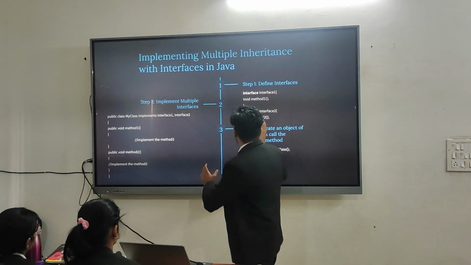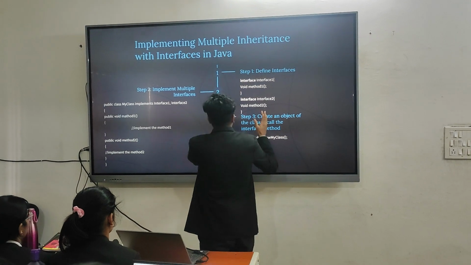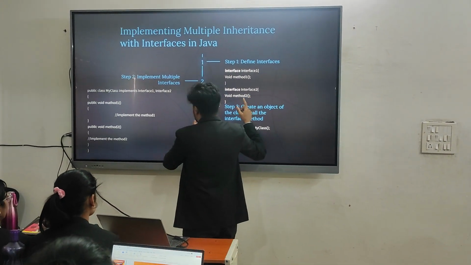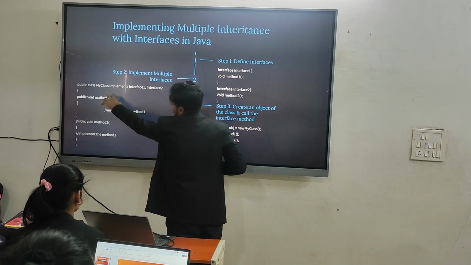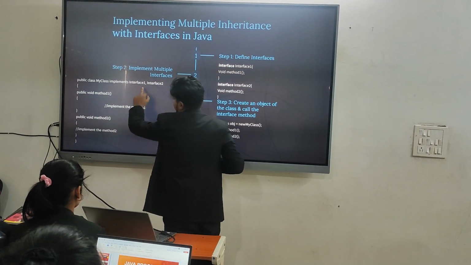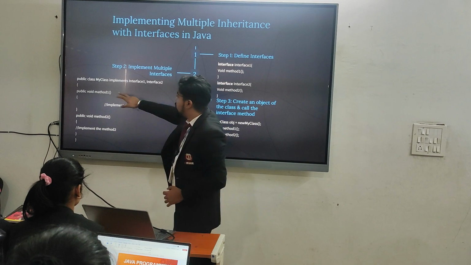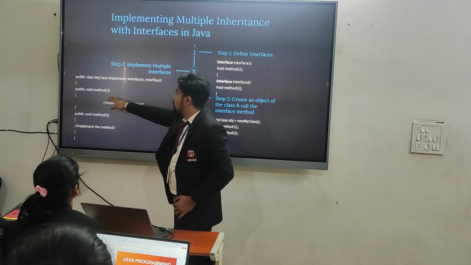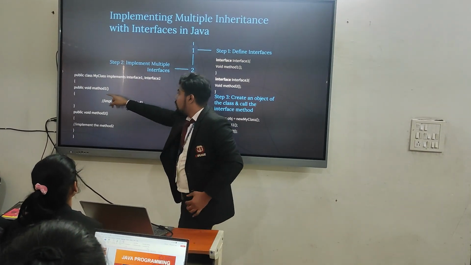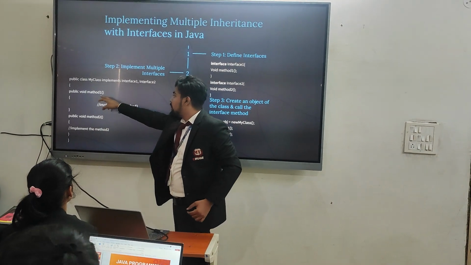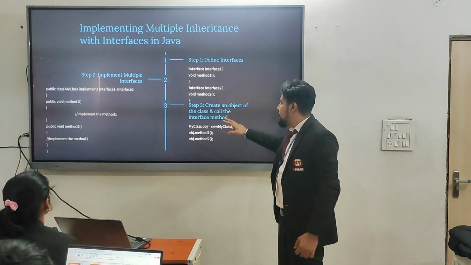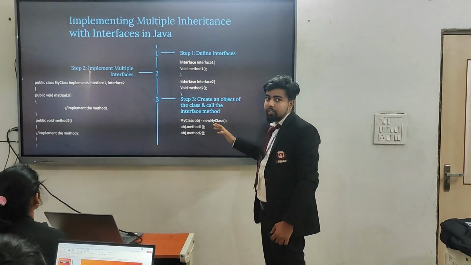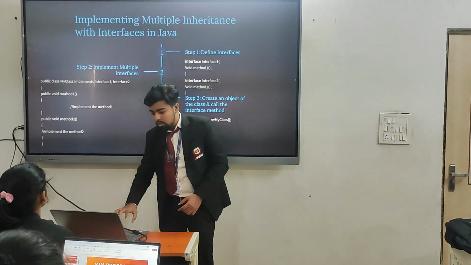We have to implement these two interfaces in this class by using the implements keyword and providing the class name. And in this we will override the methods by giving the method names, first method 1 and the second method 2. And then, at the last, we will create the object in the main class. And I will show you the code.